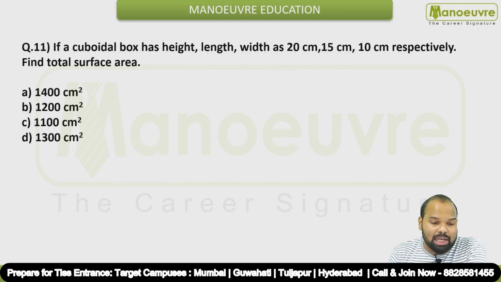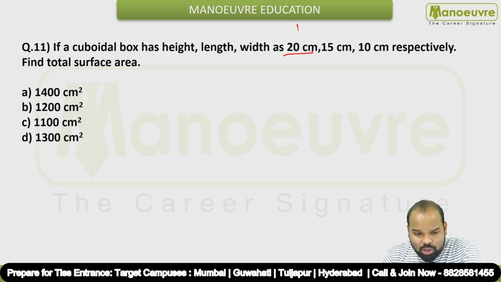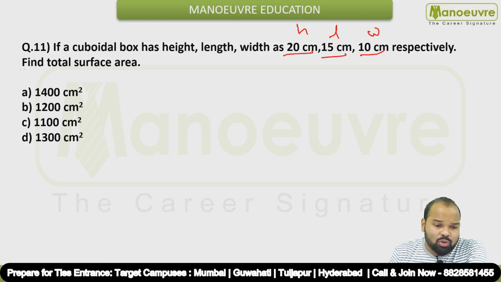Let's see question number 11 now. If a cuboidal box has height, length and width 20 cm, 15 cm and 10 cm respectively, find the total surface area. So this is your height, this is your length, this is your width. Okay, so find out the total surface area.